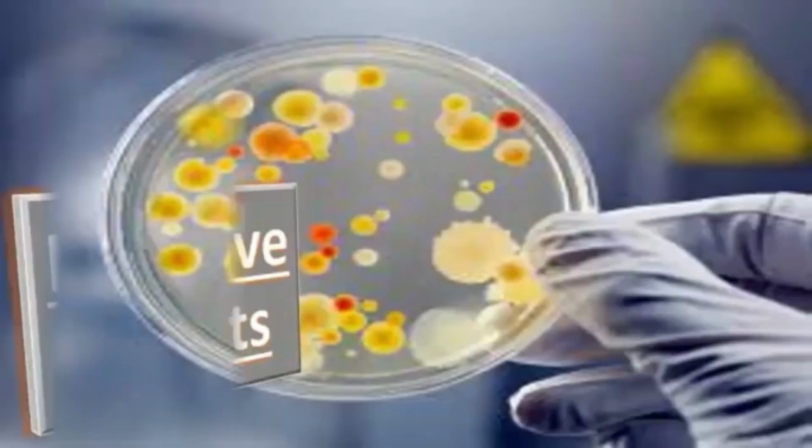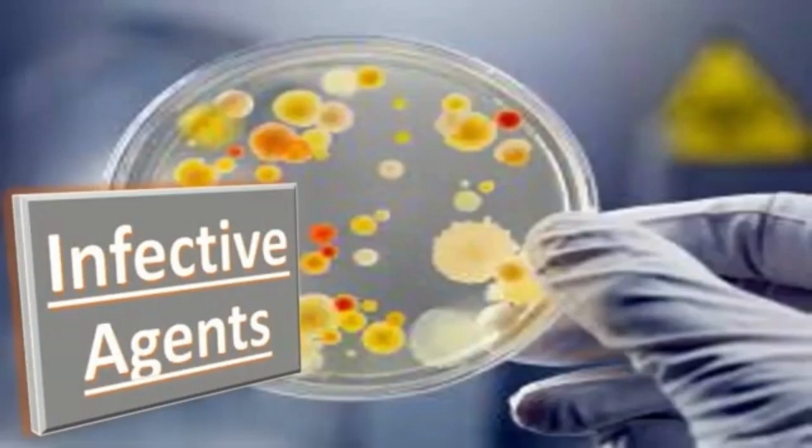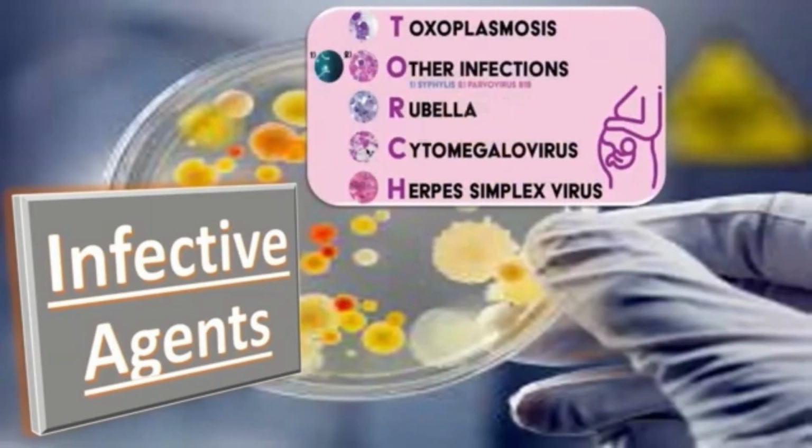Now let us discuss the role of infective agents. Any severe infection that leads to bacteremia or viremia can cause sporadic miscarriage. Toxoplasmosis, rubella, cytomegalovirus, herpes, and listeria infection do not fulfill these criteria, and routine TORCH screening should be abandoned.